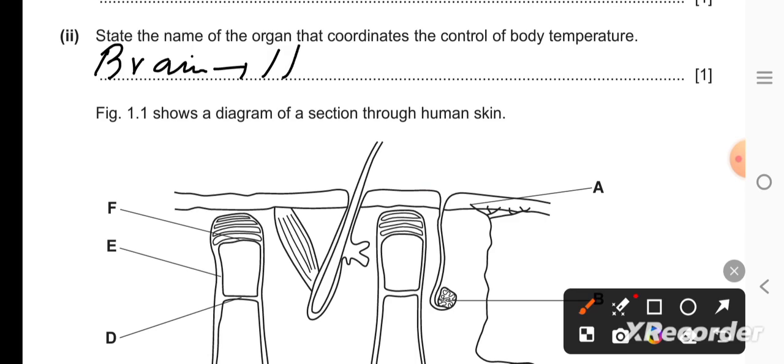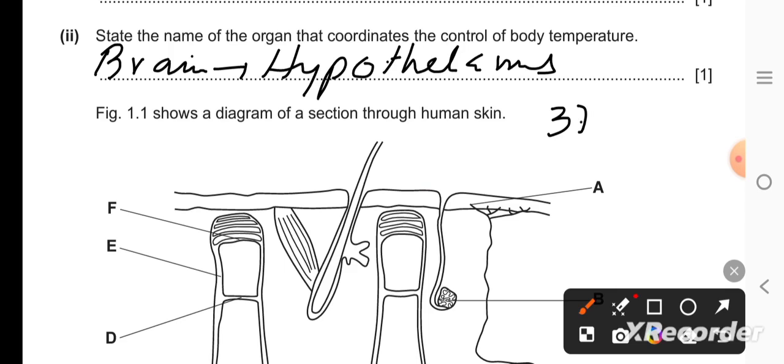There is an organ of the brain, part of the brain, which is said to be the hypothalamus. Hypothalamus controls the body temperature up to the normal range. The core temperature is 37 Celsius and 98.6 Fahrenheit, right?